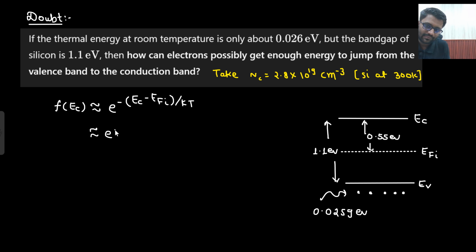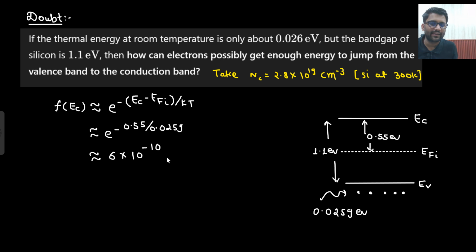So what I am getting is 0.55 divided by 0.0259. You will get a pretty low value. You can find it out: e to the power minus 0.55 divided by 0.0259. You are getting somewhere around 6 into 10 to the power minus 10. This is the probability, not a particular number. This is the probability that an electron can be found in the conduction band. Very low, but it is not zero.